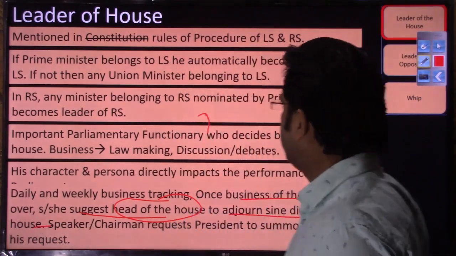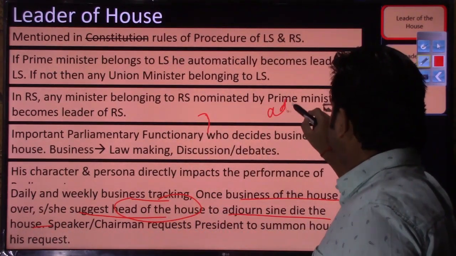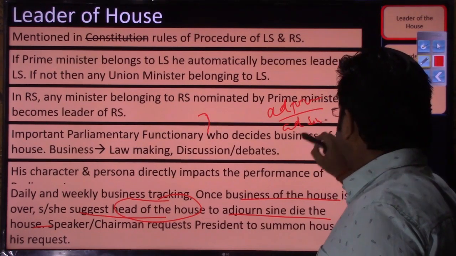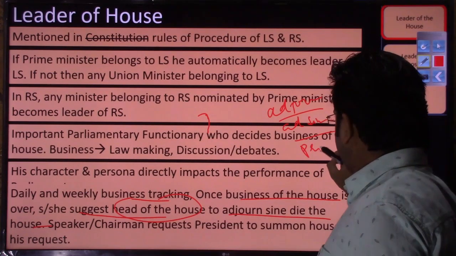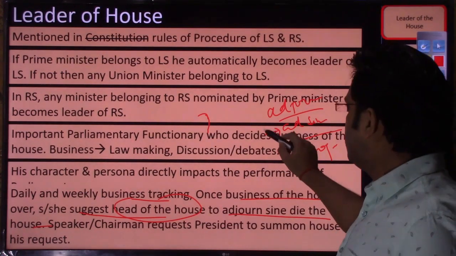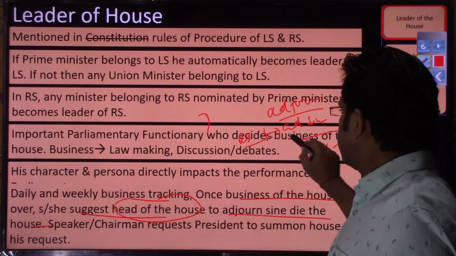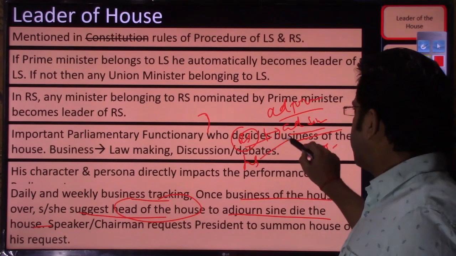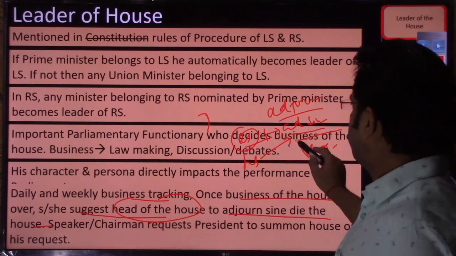I hope you remember the difference between adjourn sine die and prorogue. Adjourn sine die is done by the speaker or the chairman: in Rajya Sabha the announcement will be done by the chairman, and in Lok Sabha by the speaker of the house.